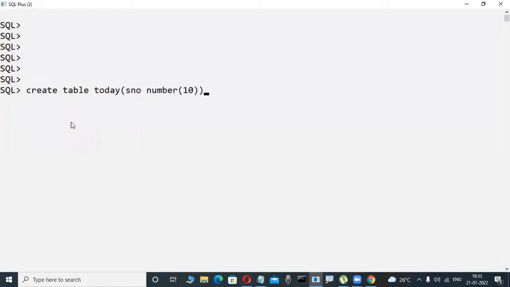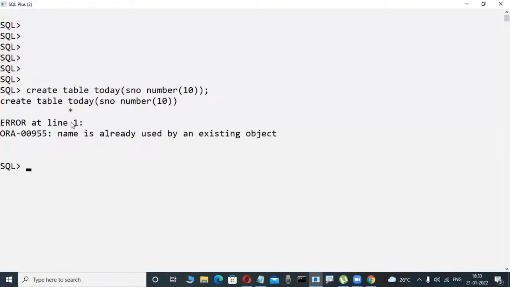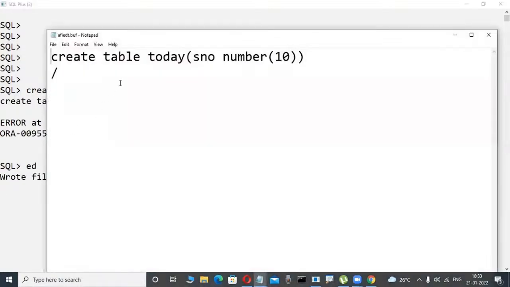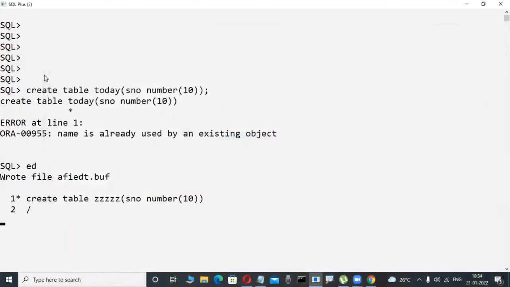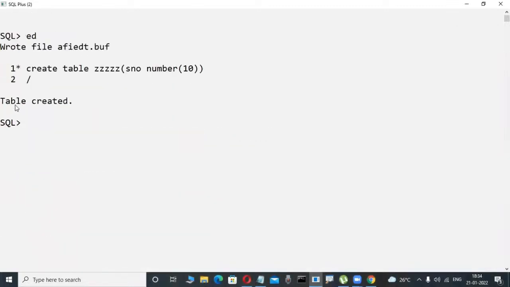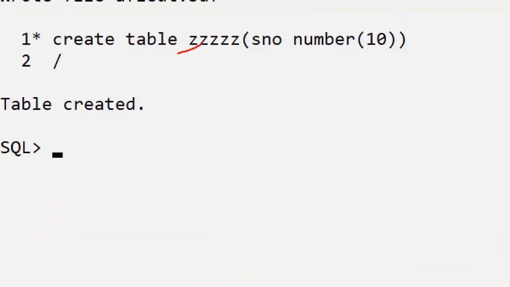Slowly observe it here. Yes, concentrate here. Maybe this table is also there. Suppose Z is a table. Observe here, Z is a table. For example, I am creating it. Okay, fine, for example, this table is created. Slowly observe here. Z is the name I am giving.